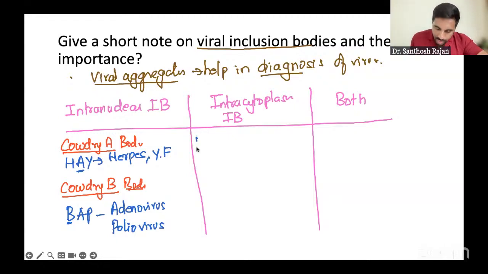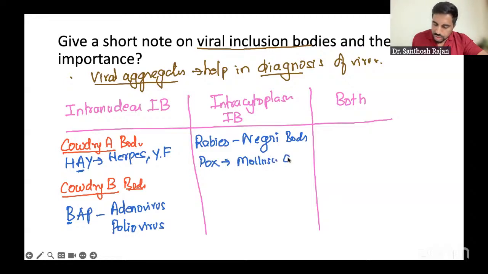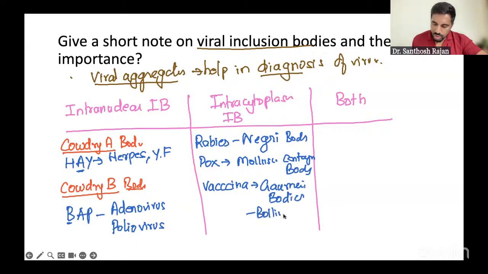Example, first one for rabies. For rabies, which one do you remember? It is the Negri bodies. And then for pox virus, you have many. Molluscum contagiosum, for example, molluscum contagiosum body. And of course, for vaccinia, you have the Guarnieri bodies. And we have Bollinger bodies for fowlpox. So these are the few bodies you have to write.